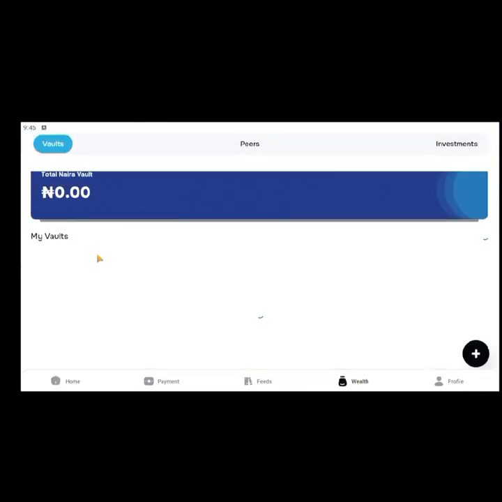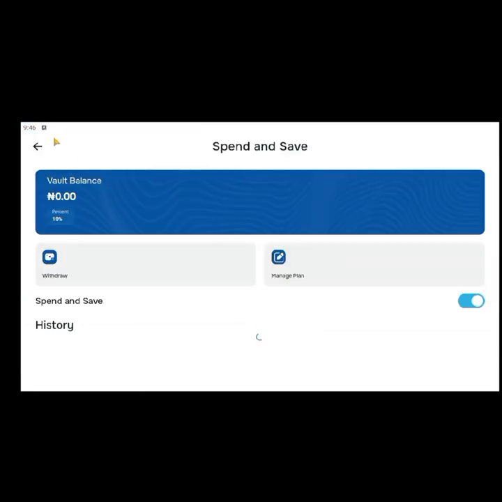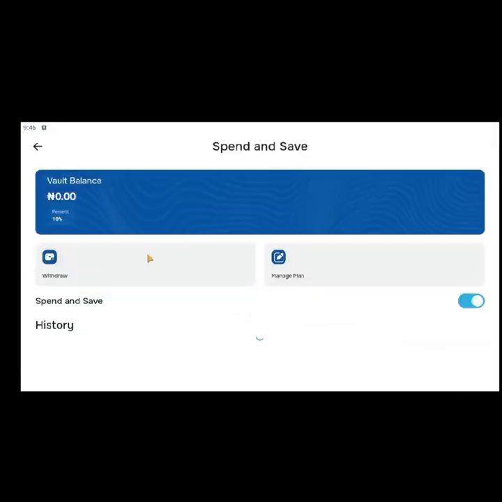So you'd see the vault we created already. I'll show you how to create this spend and save and a regular vault. Very, very simple. So if you want to add money to maybe your spend and save, come to this place. So you can see something here. In the spend and save, there's a padlock sign that is unlocked, meaning you can remove anytime you want to remove. Come to this place and you can see you can withdraw.